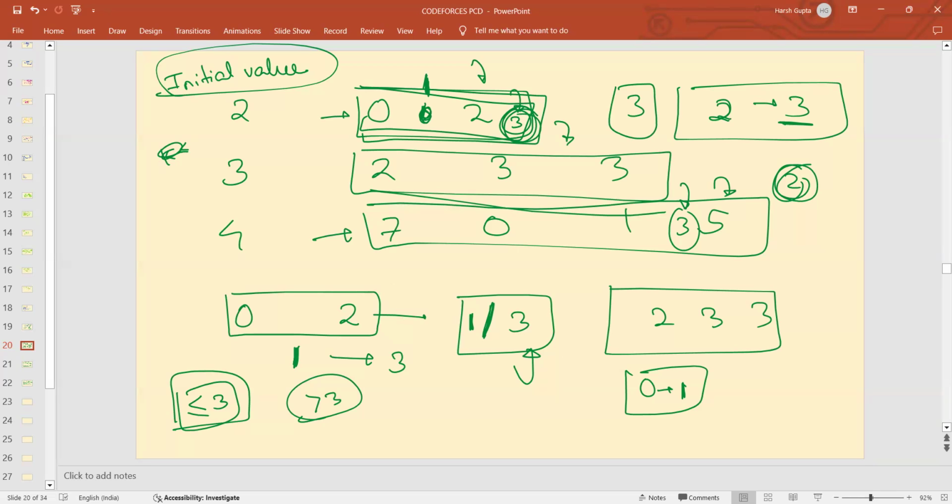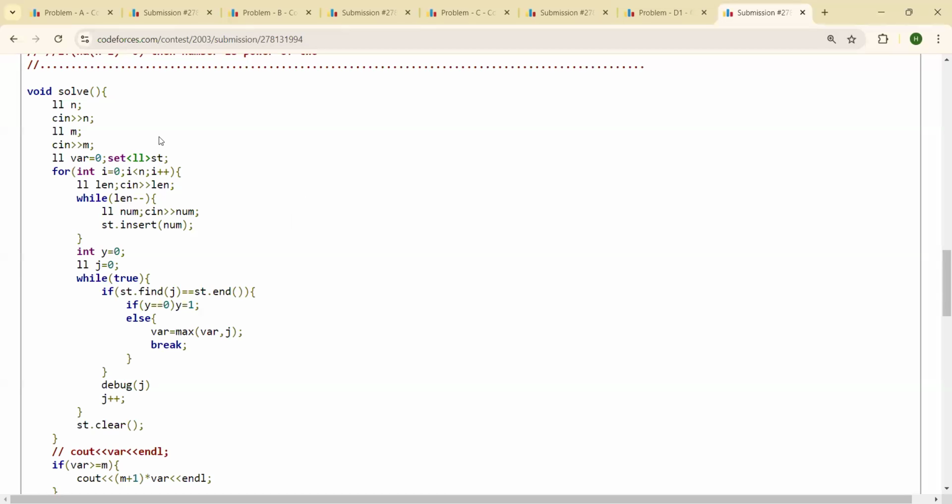Yes. So the code is this. I took the inputs n and m, set my final maximum max value to 0 and constructed one set. Do you all know how we get the max value? By using sets, we can easily obtain max values, right?